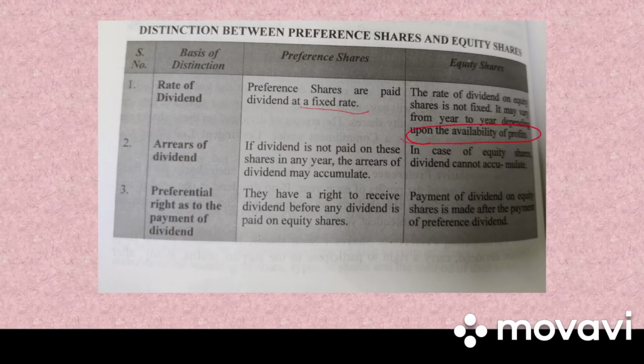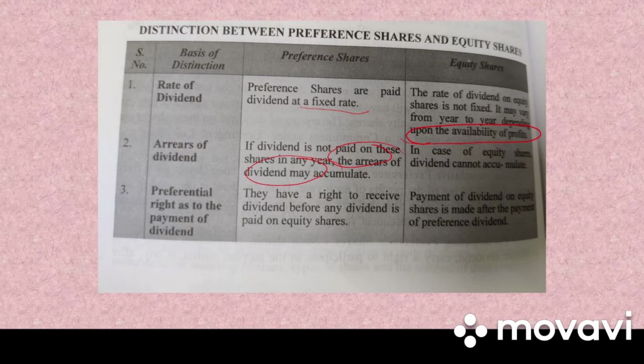Then we have arrears of dividend. In case of preference shares, if dividend is not paid on the shares in any year, the arrears of dividend may accumulate. But equity share में क्या होता है? अगर उस साल dividend नहीं pay किया, so it is not accumulated every year.